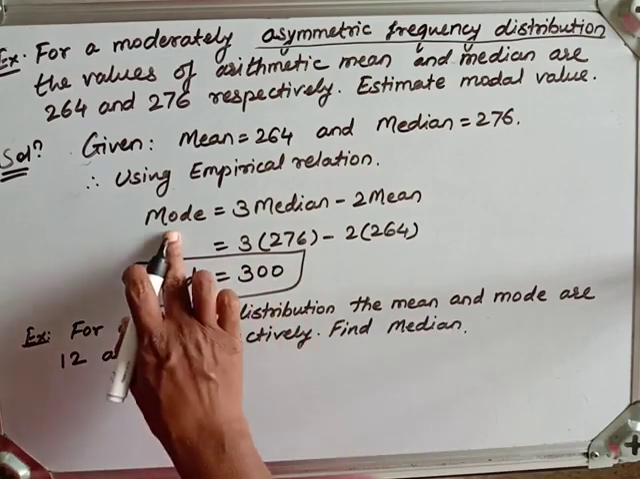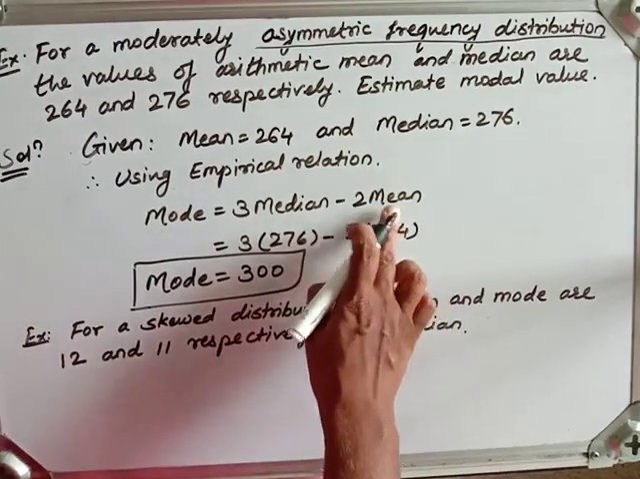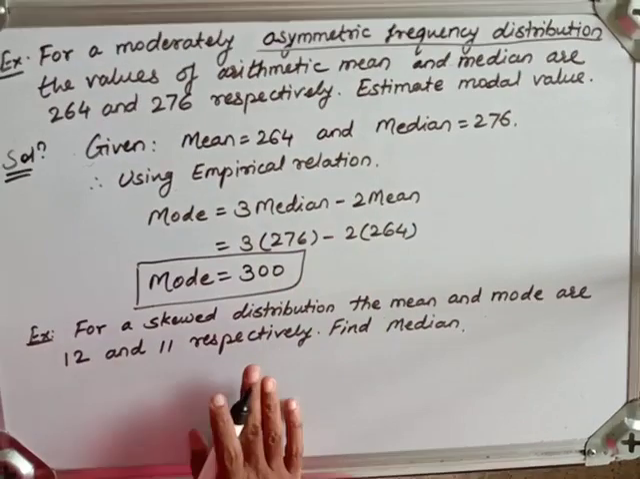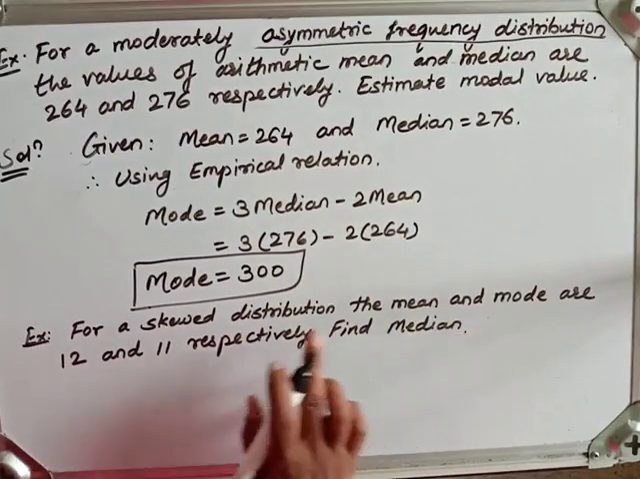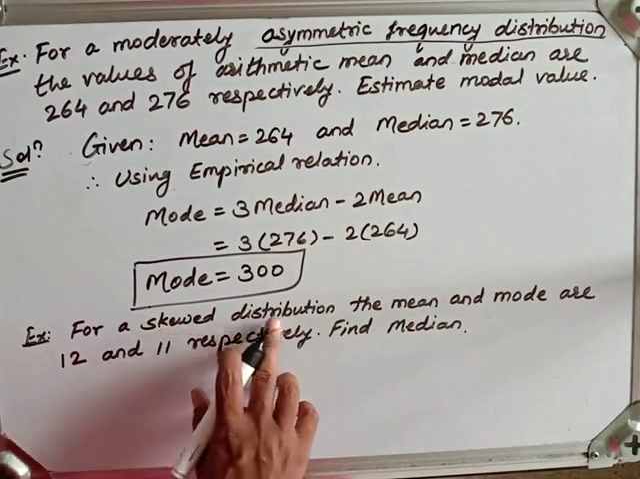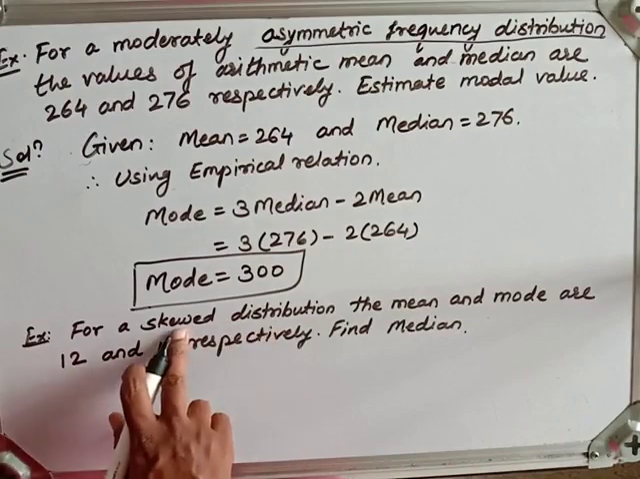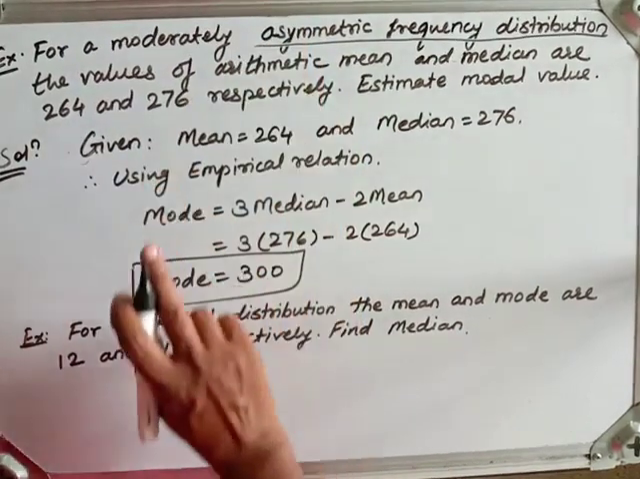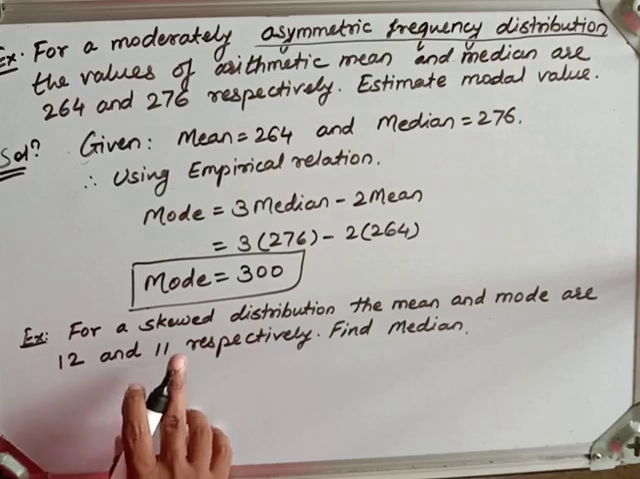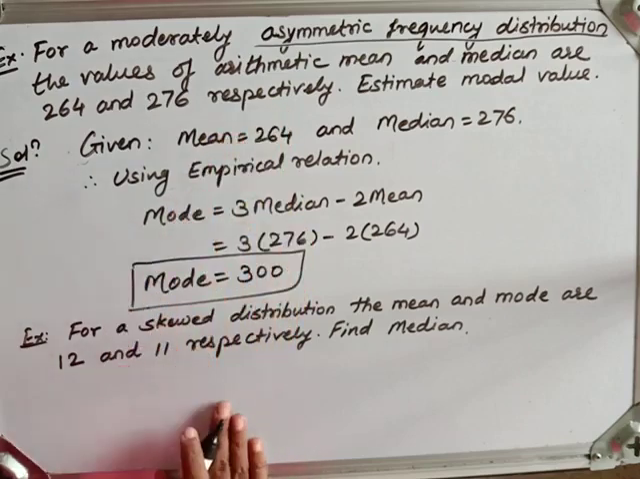Here, as three things are related with each other, if any two are given, we can determine the third one. The same thing is here also. Now look at it, this is also a skewed distribution. Already I taught you that skewed is the same as asymmetric, so skewed and asymmetric are equivalent.